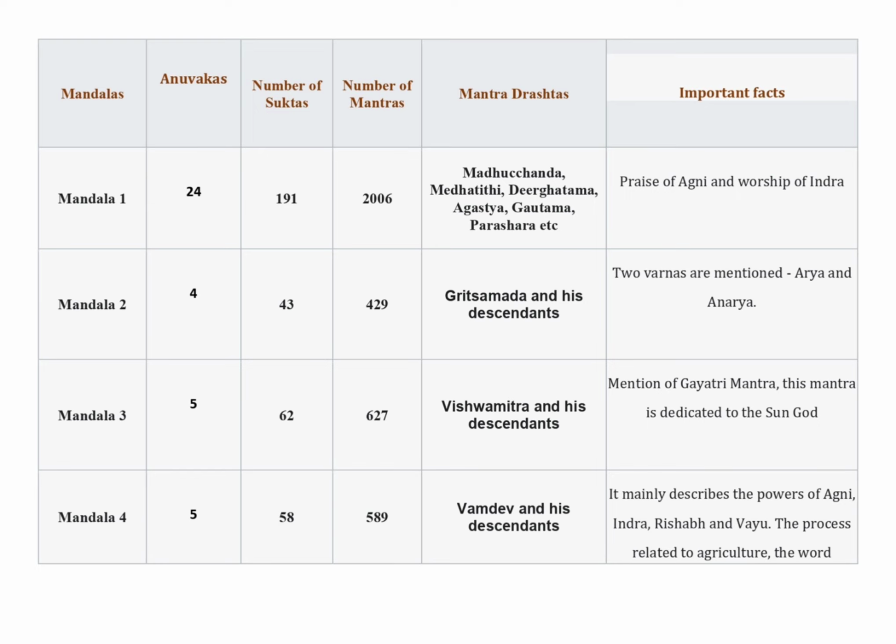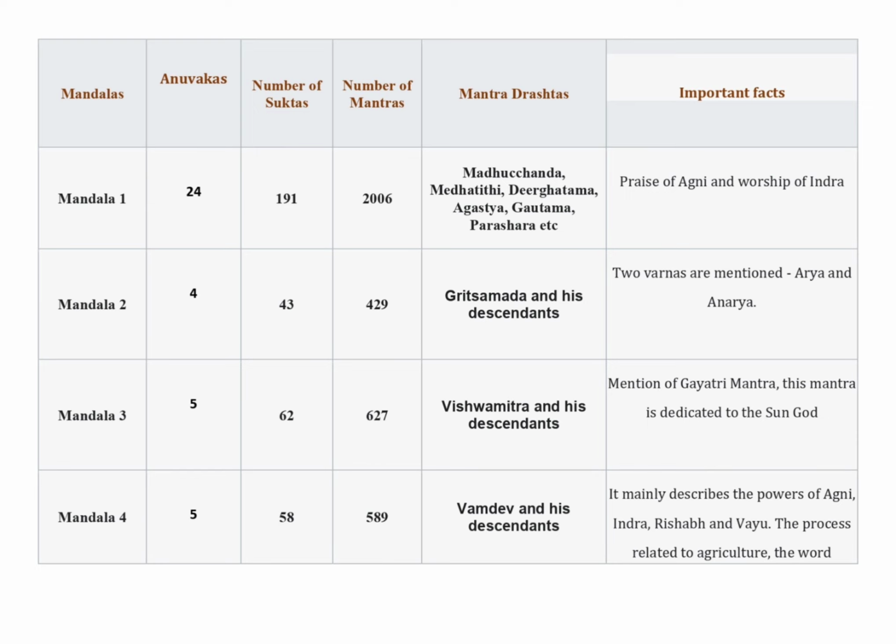In mandal 2, there are 4 anuvaks, 43 suktas, 429 mantras. The mantradrashta rishis of this mandal are Grihastama and his descendants. Important fact of this mandal is that 2 varnas are mentioned, Arya and Anarya.